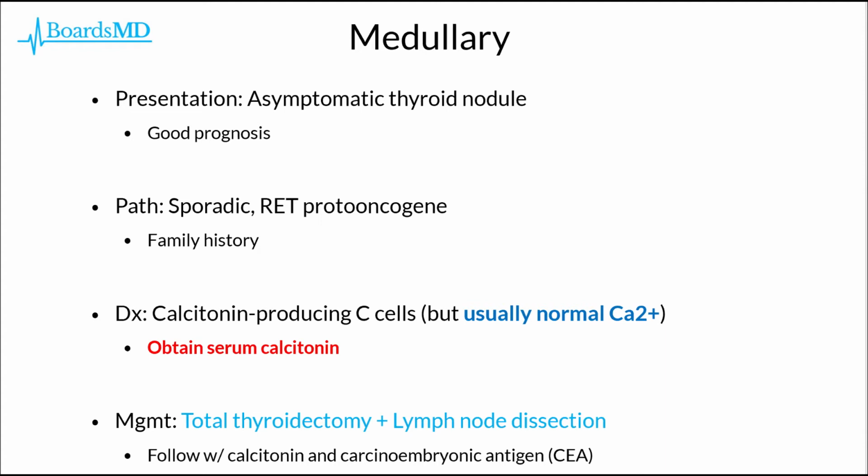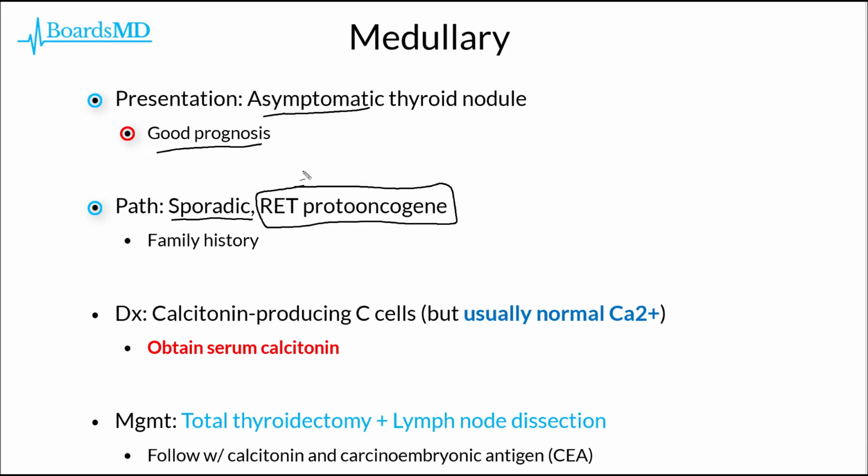Next, we have medullary carcinoma of the thyroid, which classically will present as an asymptomatic thyroid nodule. This also tends to have a good prognosis. The pathophysiology of the medullary carcinoma of the thyroid can be sporadic in nature. However, this is related to the RET proto-oncogene, which is ultimately what gives rise to the multiple endocrine neoplasia, or MEN syndromes. More on this in the coming slides.